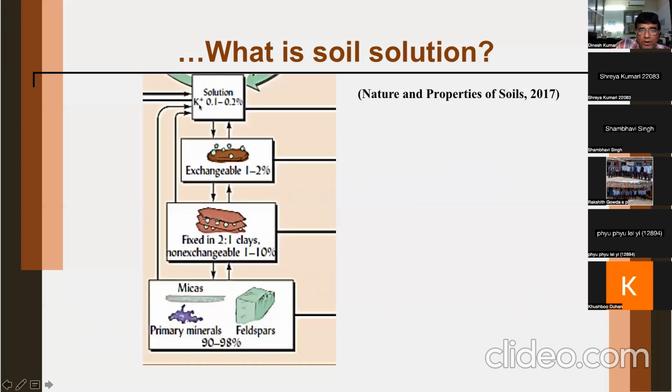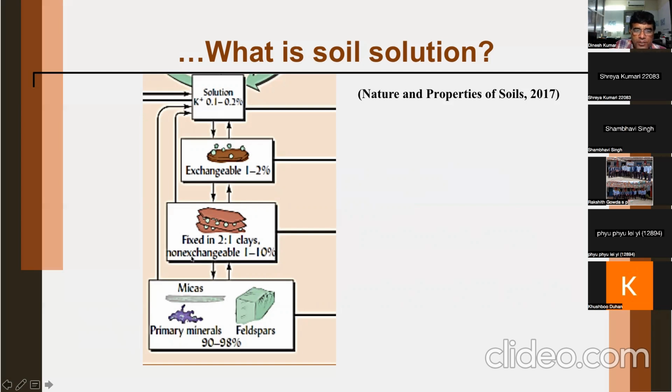Now see this, all these 4 figures in this picture, you need to remember. This is for potassium. You can see 90 to 98% of whatever total potassium is there in the soil is in primary minerals. These primary minerals could be feldspar and mica.